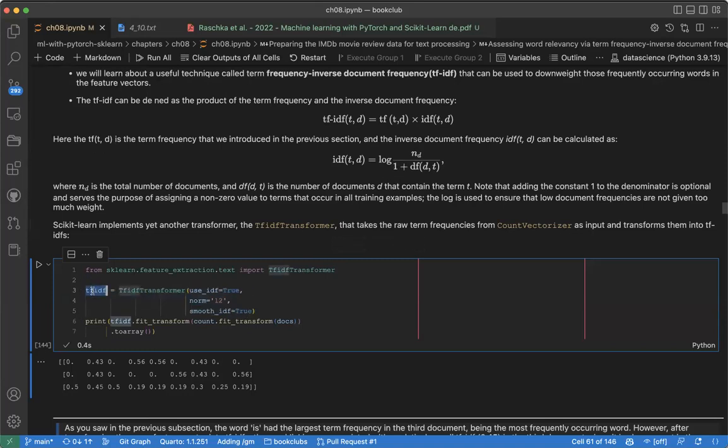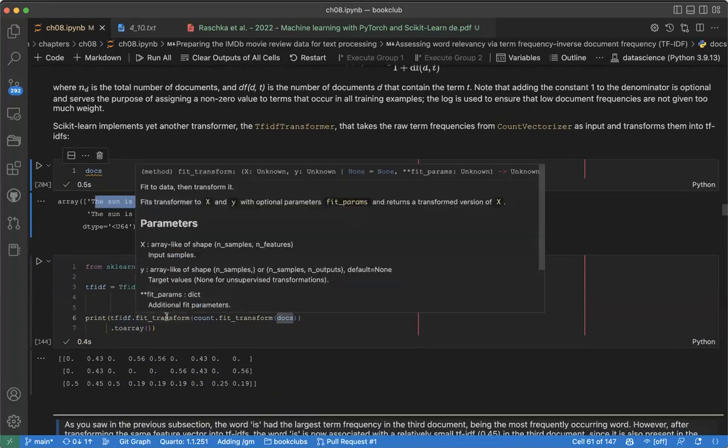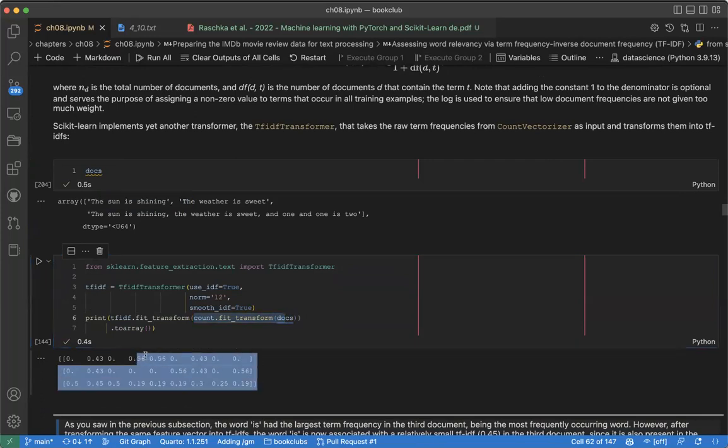So that's our TF-IDF. So what are we going to do? Given any data, we can transform it. This TF-IDF fit_transform receives as input the term frequency from CountVectorizer. So here we call the count vectorizer transform of the document we already have. Remember, this is our document. Can you see this document? This TF-IDF fit_transform receives the count frequencies from this.